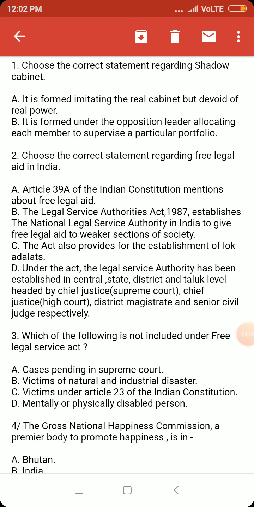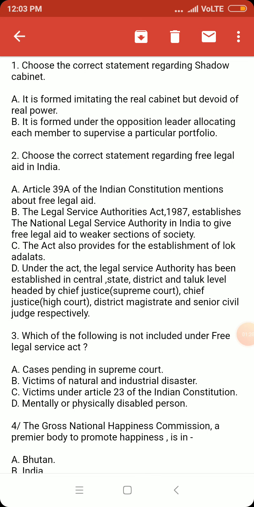In a shadow cabinet, what happens? A parallel cabinet is formed from the opposition party on the line of the existing cabinet from the ruling party. This shadow cabinet is essentially powerless. But what do they do? Like the cabinet ministers, the members of the shadow cabinet also discuss everything deeply.